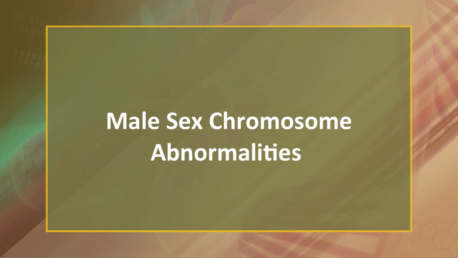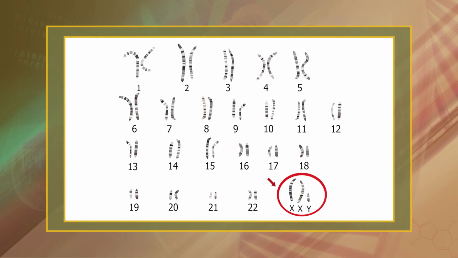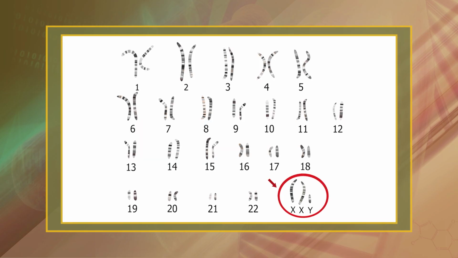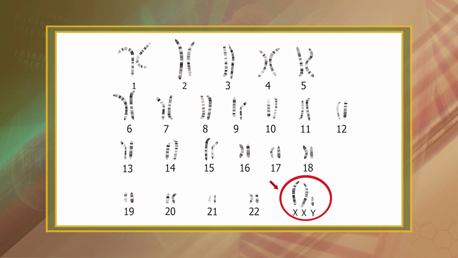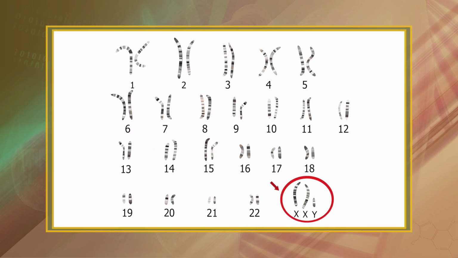Let's discuss male sex chromosome abnormalities. Klinefelter syndrome males inherit 1 or more extra X chromosomes and their genotype is XXY or more rarely XXXY or XY/XXY mosaic. In severe cases, they have relatively high-pitched voices, asexual to feminine body contours, as well as breast enlargement and comparatively little facial and body hair. They are sterile or nearly so, and their testes and prostate gland are small. As a result, they produce relatively small amounts of testosterone.